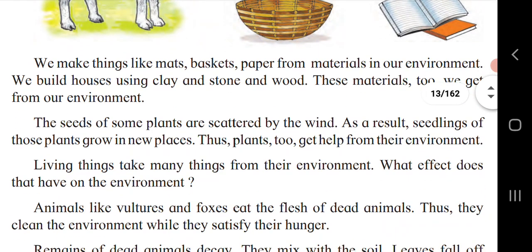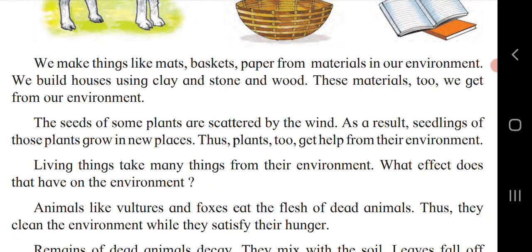The seeds of some plants are scattered by the wind. As a result, seedlings of those plants grow in new places. Yes, many times we have observed that due to the wind, the plant seeds get deposited into the ground, and after some time a new plant grows there. It means that naturally the plants get seedlings and start growing.